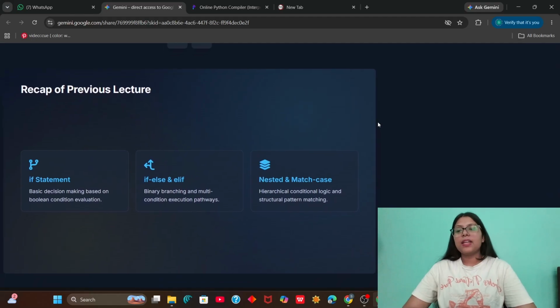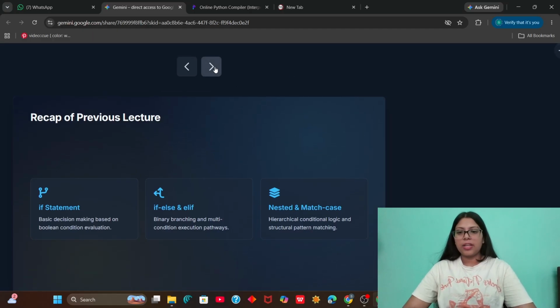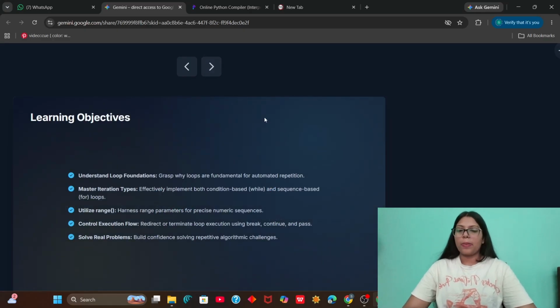In the previous lecture, we learned about the if statement, if else and else statement, and we also learned how the nested if conditions work, and how match cases work. Basically, these were the conditional statements that we had covered, and we had also practiced some questions on this topic.